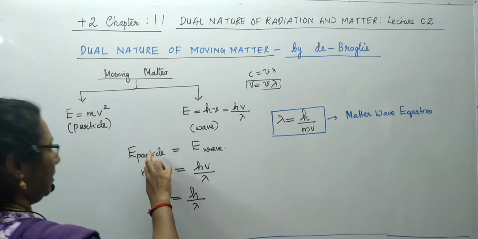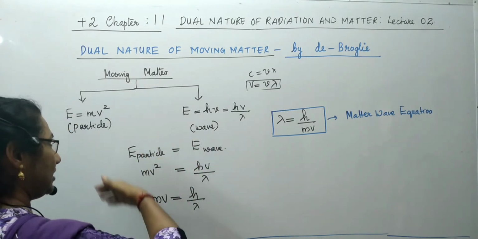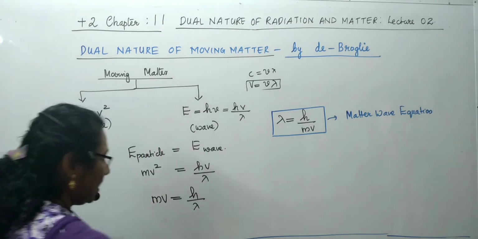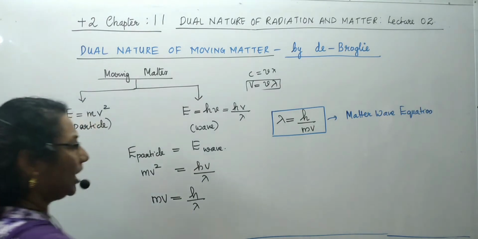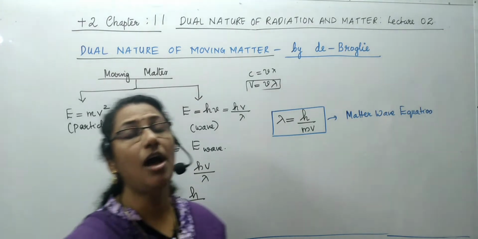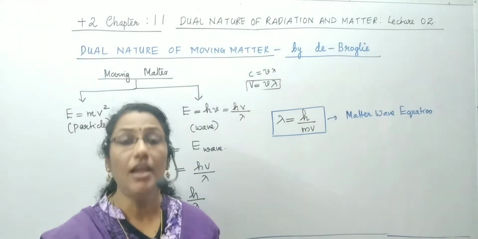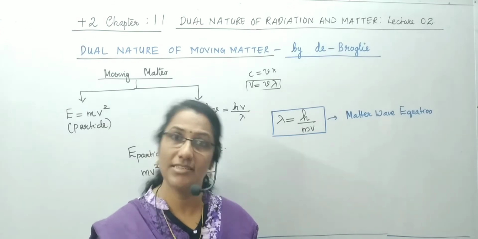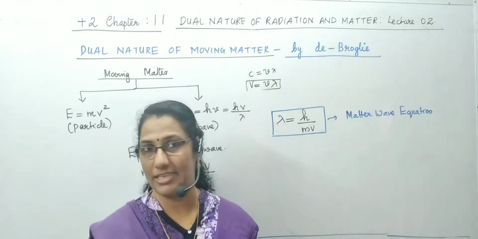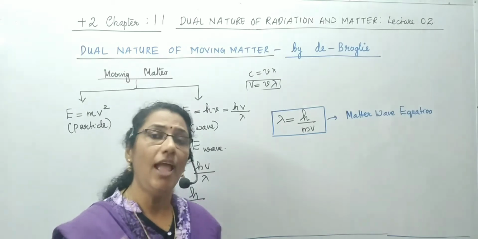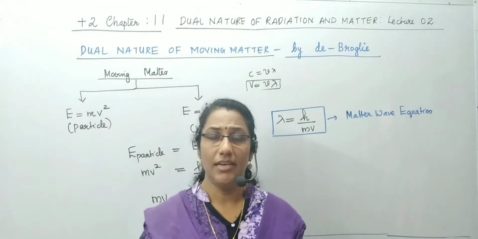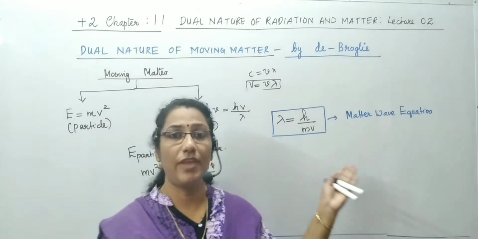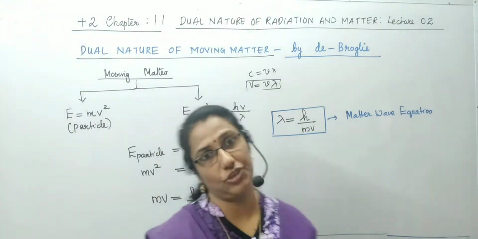On comparing, since the matter is the same, either it acts as particle or wave, its energies are the same. mv square is equal to hv by lambda, mv is equal to h by lambda, or we can say lambda, the wavelength of the moving matter, is equal to h by mv, and this equation is called de Broglie's equation for matter wave. Very important. Hence, de Broglie suggested that any matter, if it is moving, acts as a wave, and its wavelength is given by the equation lambda is equal to h by mv.